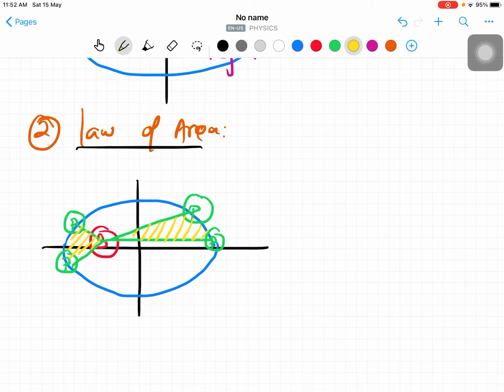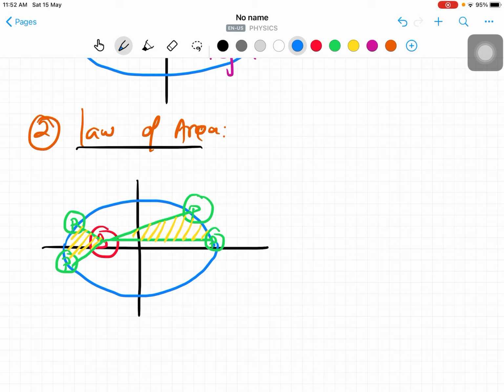So how does this happen in equal intervals of time? Whenever the planet is close to the sun, at the perihelion point, nearest to the sun, it moves very fast.